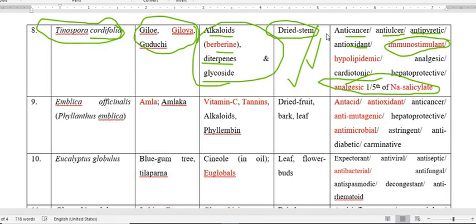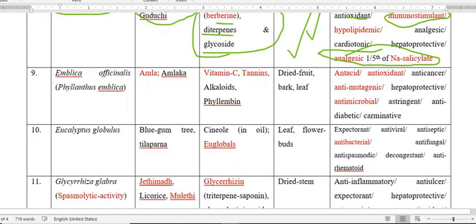The next plant is very important and very commonly available: Amla. The botanical or scientific name is Emblica officinalis, other name Phyllanthus emblica, and the common name is Amla.